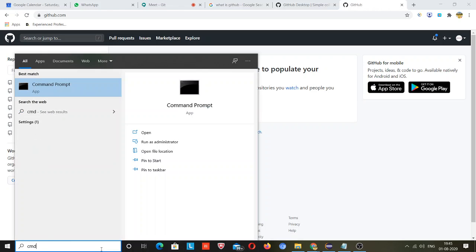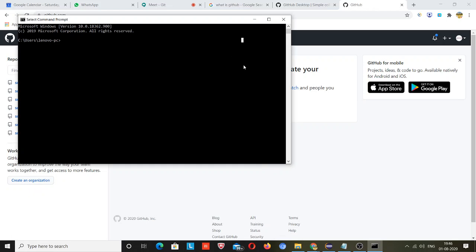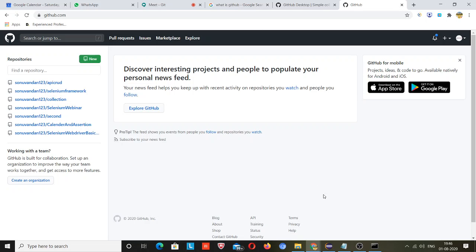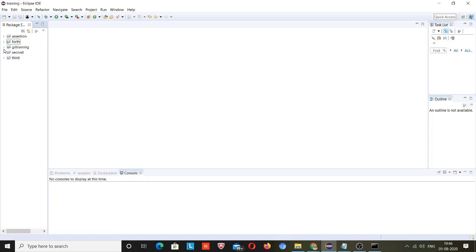If my voice is not audible, if the screen is not visible, if anything goes wrong, please unmute yourself and let me know, and then I will fix that and start again, because I cannot see the messages now. You can see what screen I am using, so that's why you need to unmute for that. I just opened it, but for pushing the code we should have some code. I will close all these, right click, close all, and make a fresh project, so you can see it from the beginning.